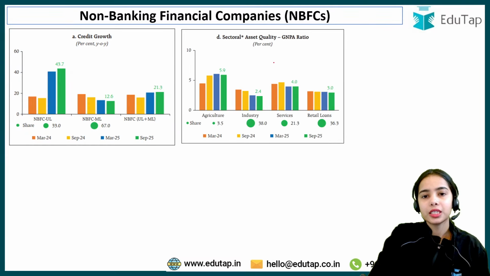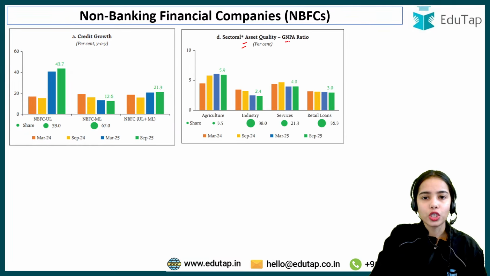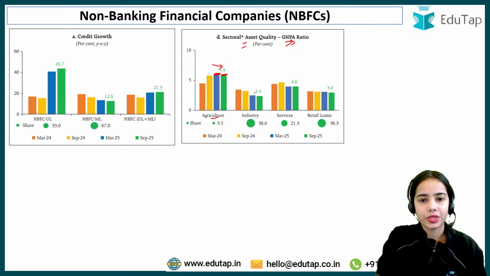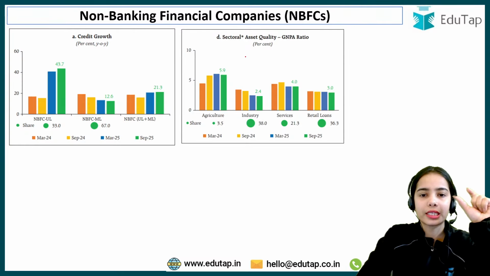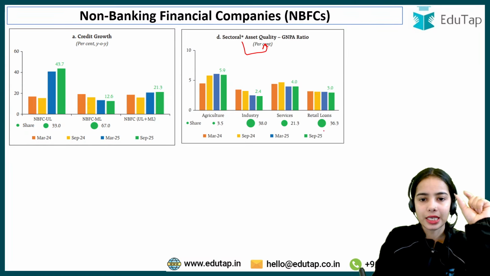Okay, on asset quality, you can see that the gross non-performing assets have reduced from the previous March period to currently. In agriculture, industry, and services there is a slight increase, but if we see from September, there is a decrease. First of all, on sectoral asset quality, the highest assets are in industry.